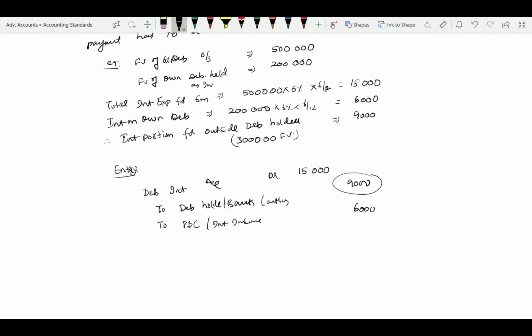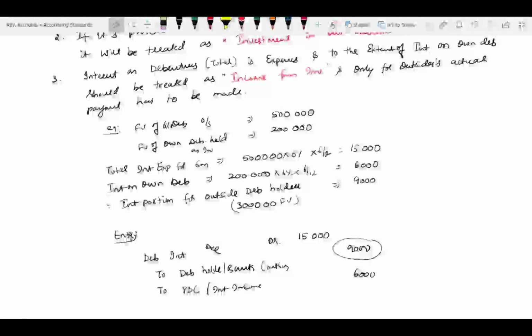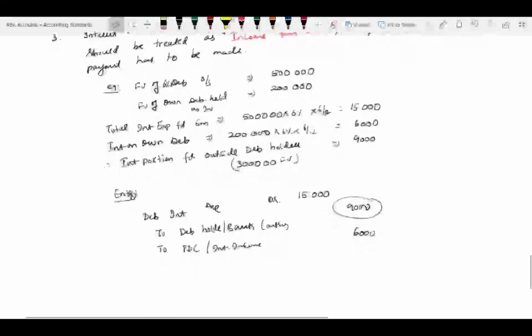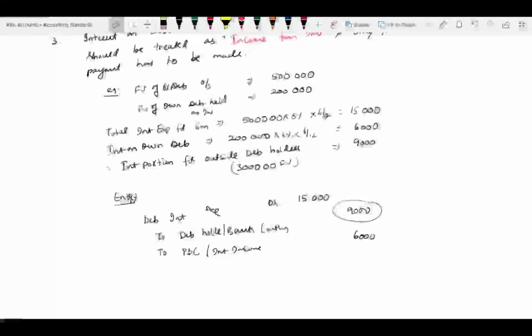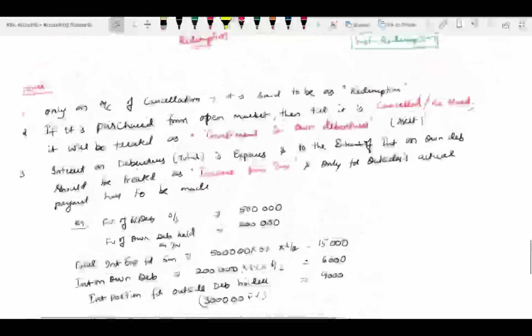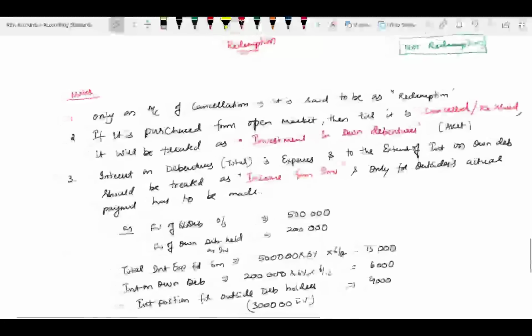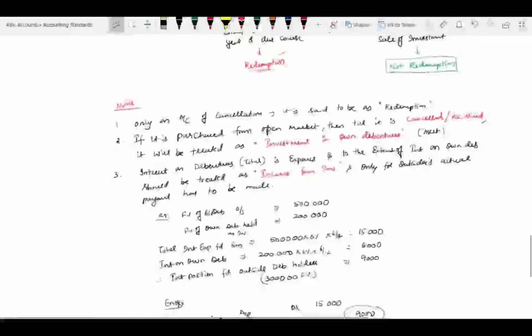Got it? So this is how the entry will come in case of income, that is, investment in own debentures. Out of whatever income is there out of own investment, that will be treated as income. Since here debenture expense is also ours and income is also ours, only for outsiders I will pay. Got it? This is one thing I was supposed to explain.